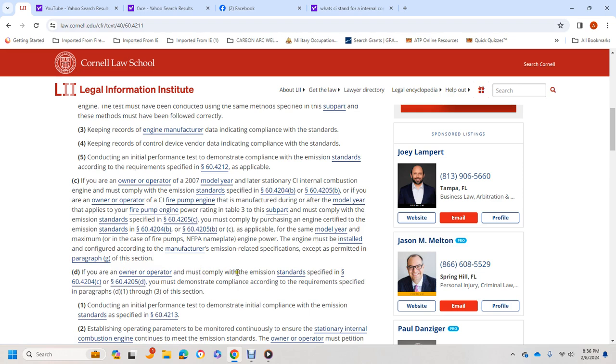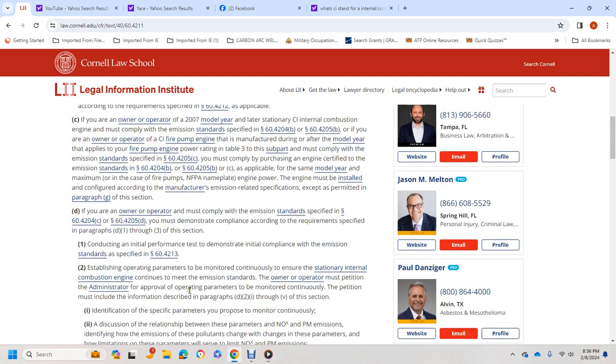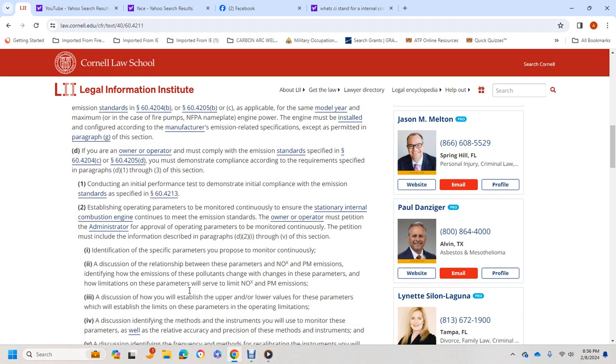D. If the owner and operator must comply with the emission standards specified in 60.4204(c) and 60.4205(d), you must demonstrate compliance with the requirements specified in paragraphs (d)(1) through (3) of this section. One, conduct an initial performance test to demonstrate initial compliance with the emission standards as specified in 60.4213.